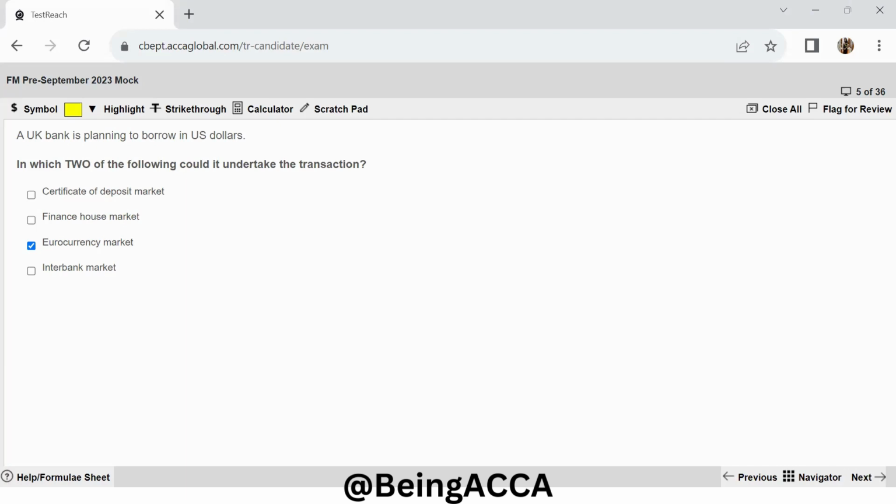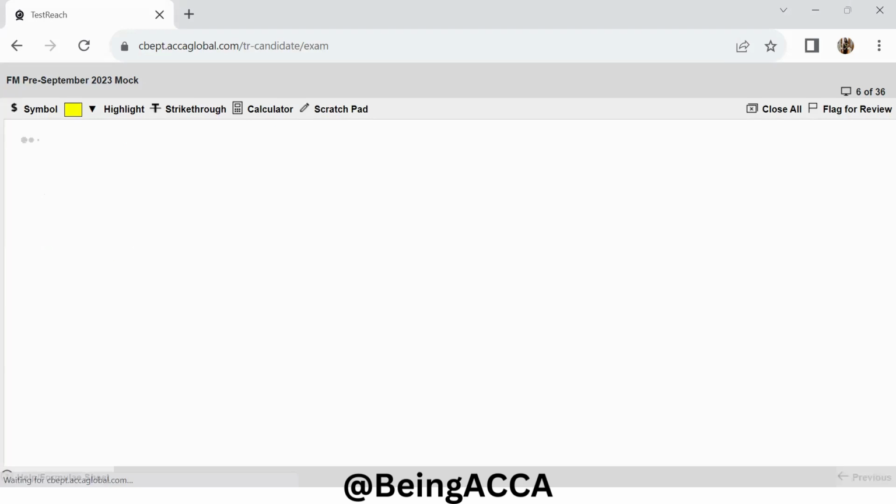Now, interbank market, yes, definitely. Why? Because interbank market, as the name suggests, the banks can lend money and borrow from each other, and this is done in short-term loans. So yes, this can also be in any currency. That is why these two are the right options. Moving to the next one.